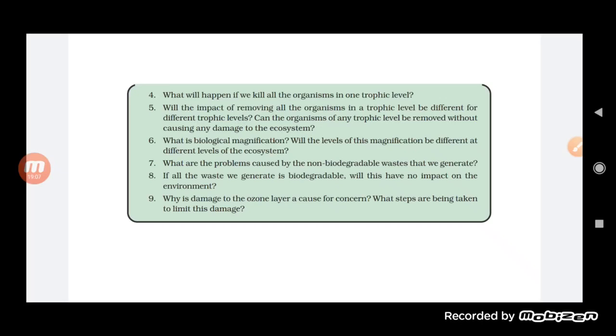What are the problems caused by the non-biodegradable waste that we generate? Yes, there are a lot. First of all, plastic cannot be disposed of for a million years, and sometimes it will be consumed by cattle, and it will choke them and cause the death of the ruminants, as well as this is going to